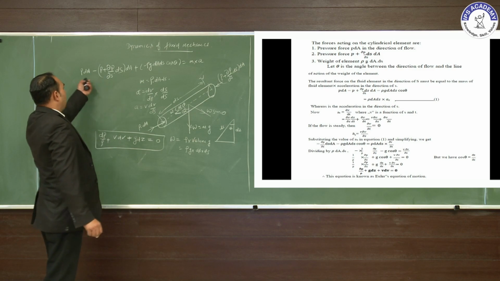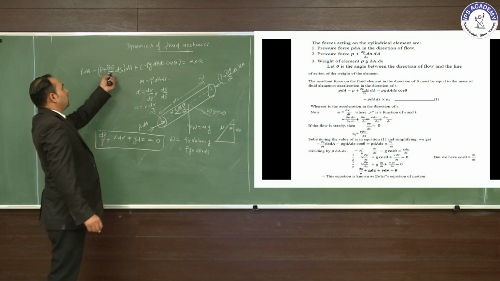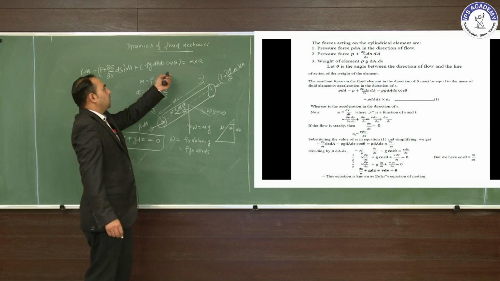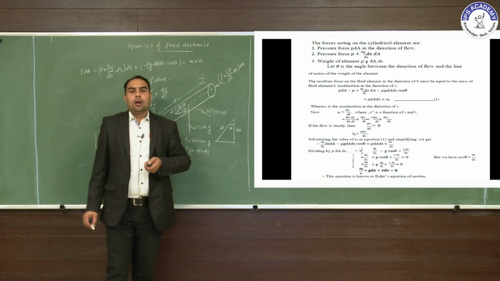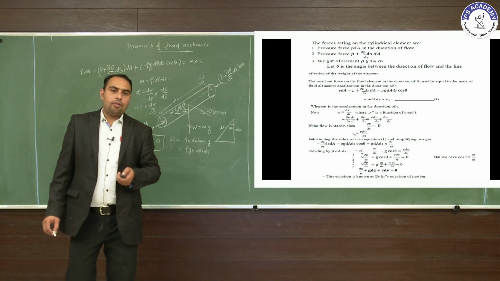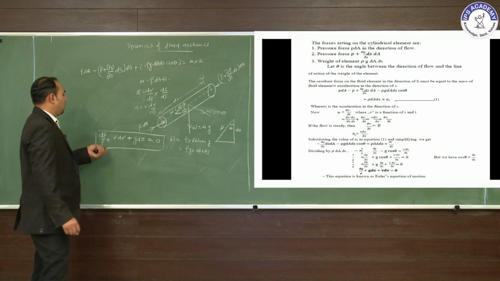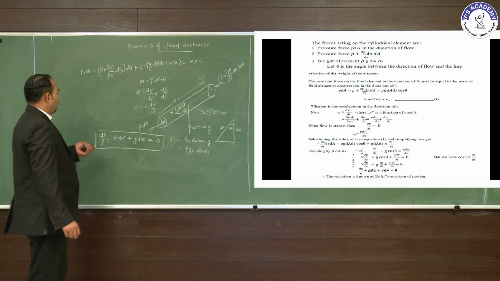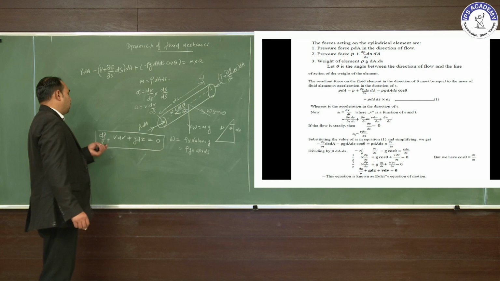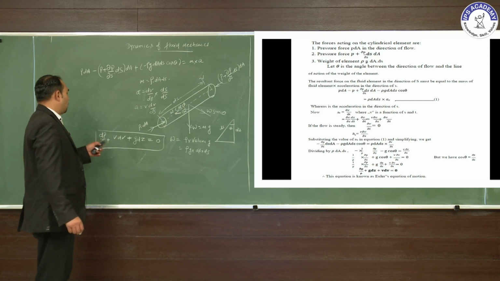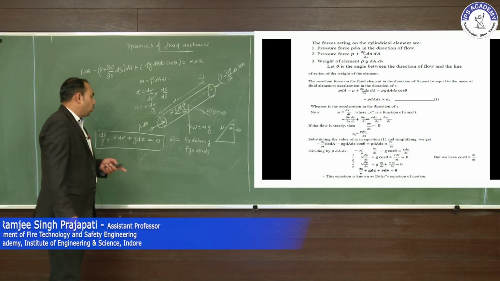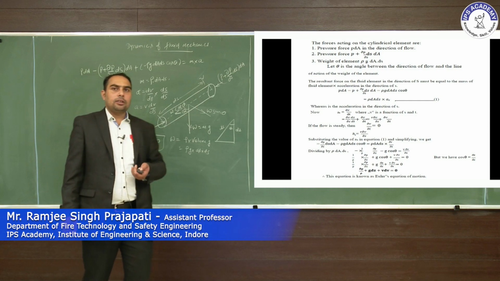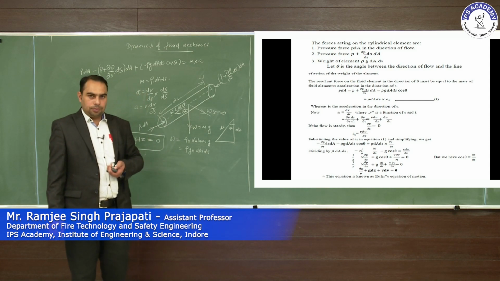We expand and multiply this equation, put the values of all the cos and sine, and finally divide by the density. So the Euler equation is finally derived: dP upon rho plus V into dV plus g into dz. That is the Euler equation of motion.